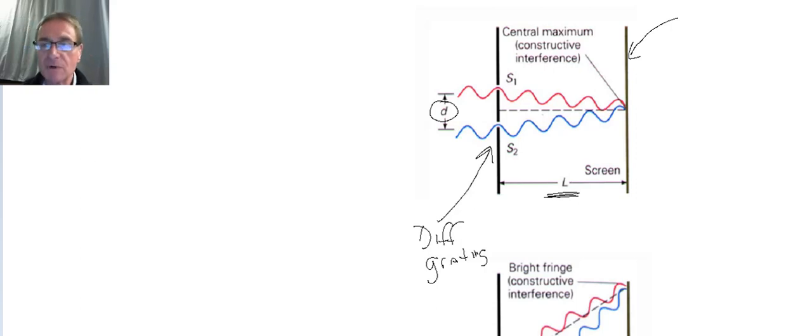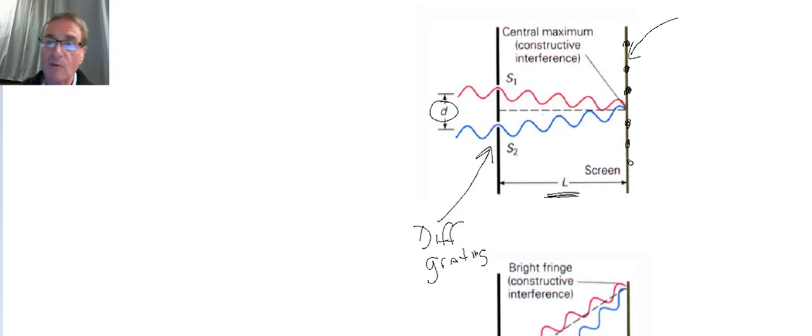And over on this screen, I'm going to get minimums and maximums. And I'm really concerned mainly with the maximums here. So I'm going to get some dot patterns, say here, and here, and here, and then again down here, and here, and here, due to the different patterns of light adding up constructively and destructively. So let's just take a look at two of the light waves.